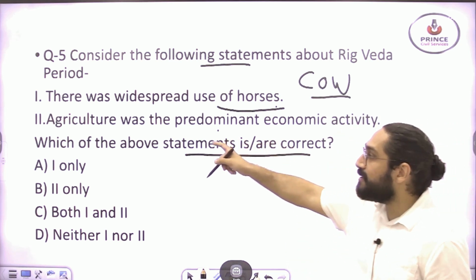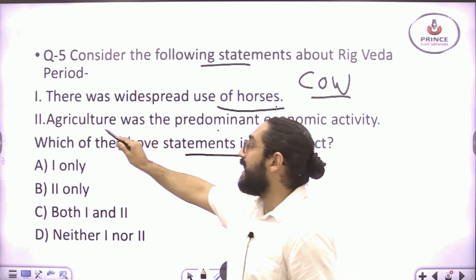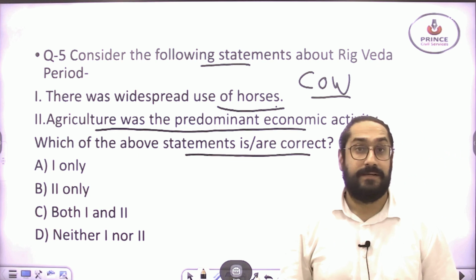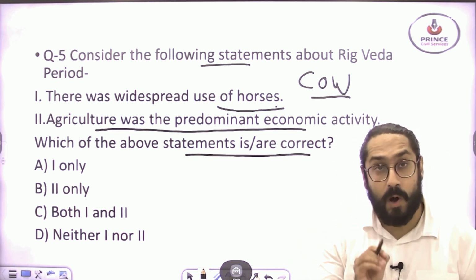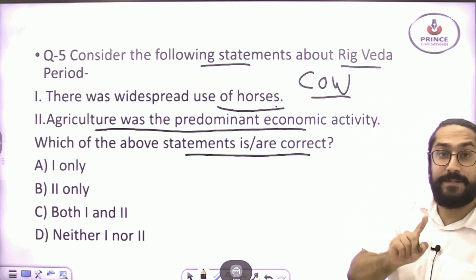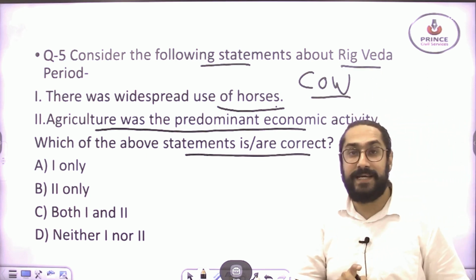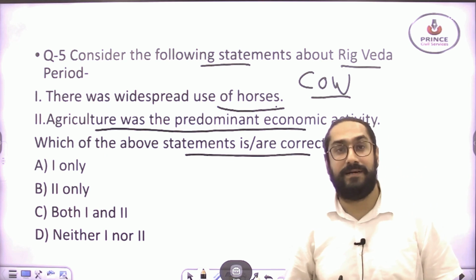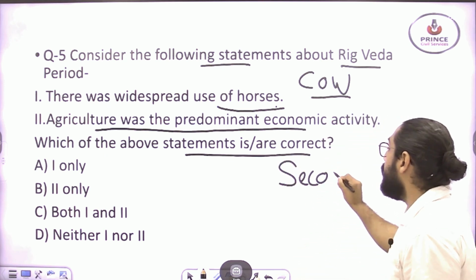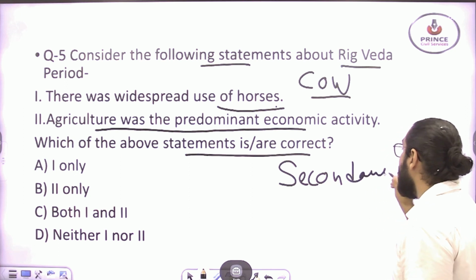Now look at statement number 2, that is, agriculture was the predominant economic activity. This is the wrong statement because we are looking at the Rig Veda period. Please remember this thing, during the Rig Veda period, agriculture was a supplementary or secondary activity.